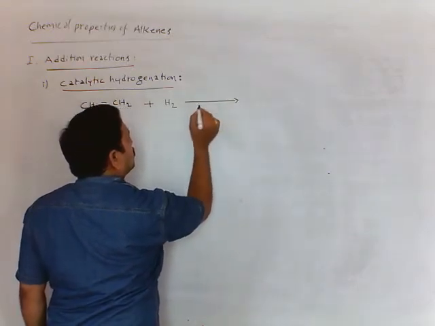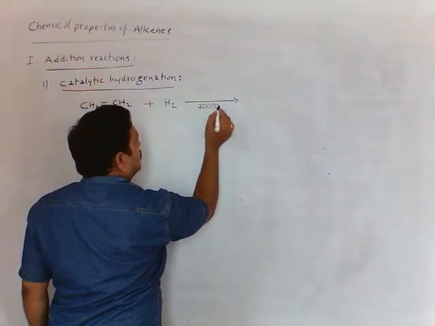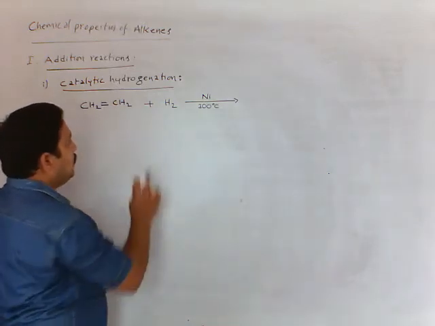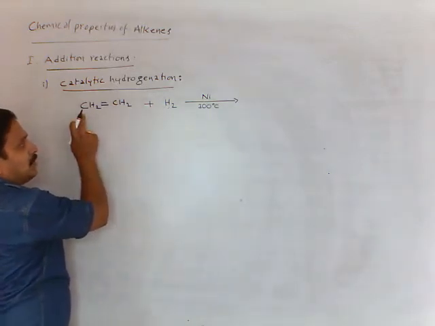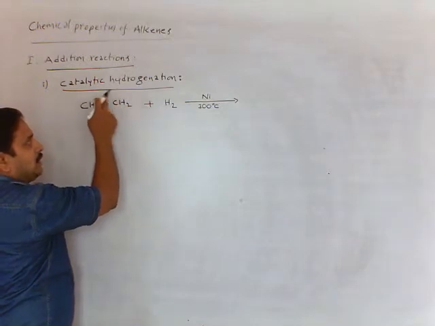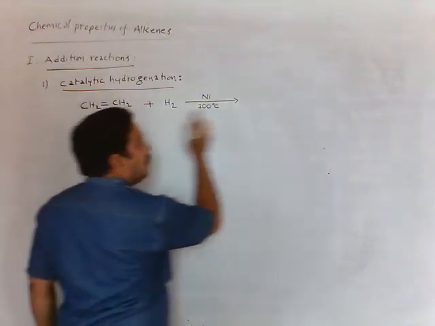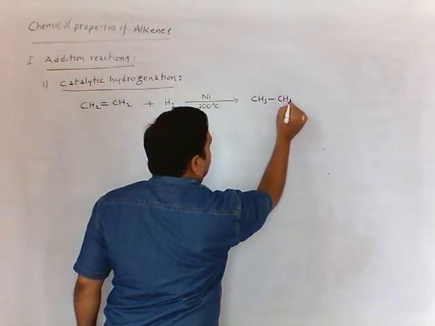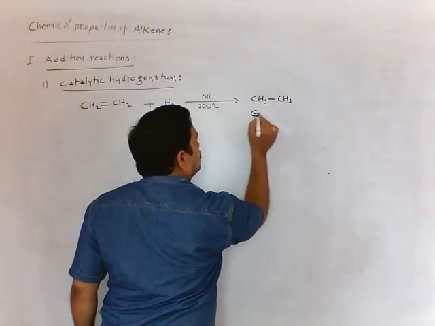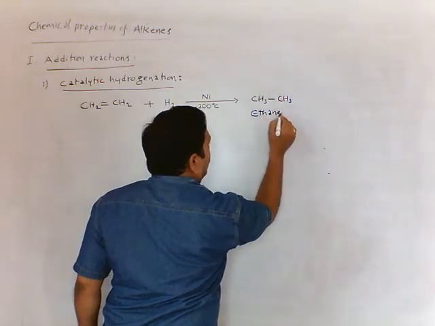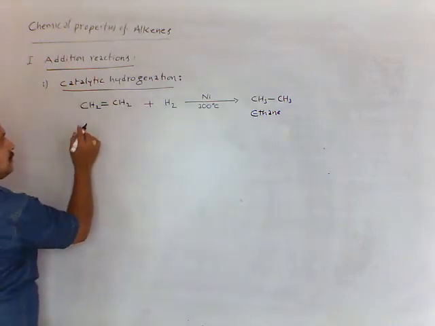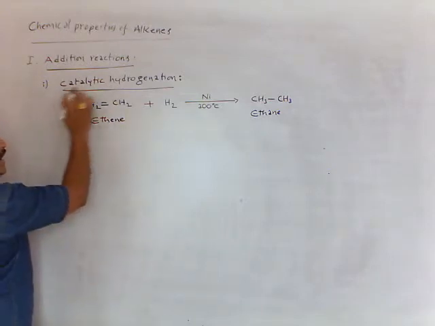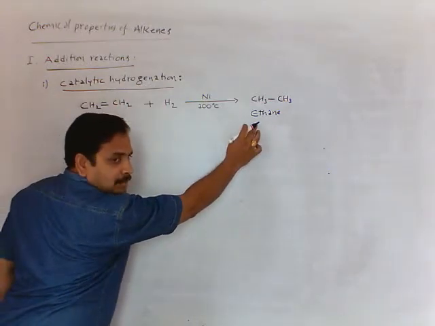Temperature is 300 degrees Celsius in presence of nickel as catalyst. Here one hydrogen added to this carbon, another hydrogen added to this carbon. This double bond becomes single bond. So we get here CH3, CH3. This we call ethane. This is ethene or ethylene. So catalytic hydrogenation of ethene gives ethane.